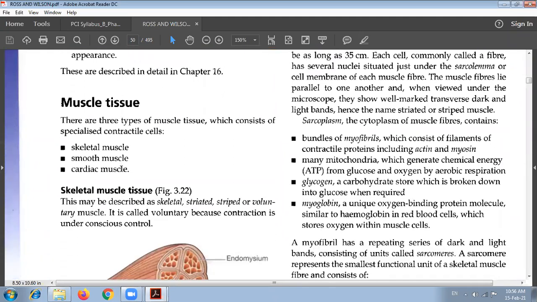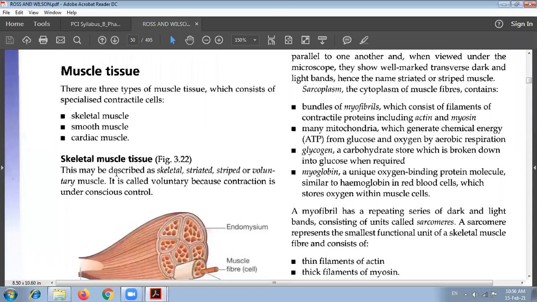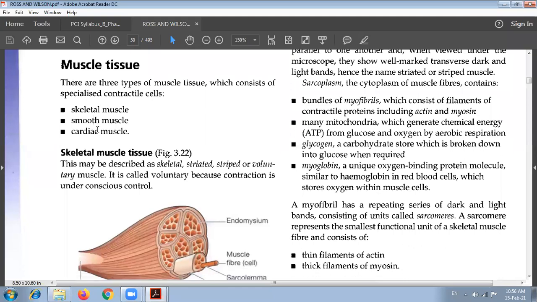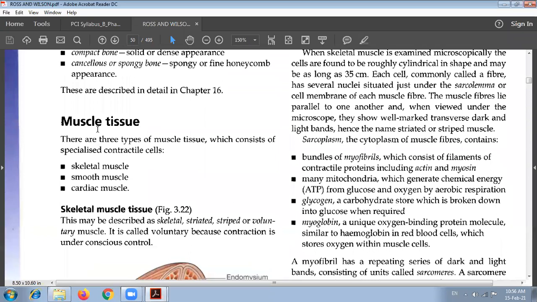The next tissue is the muscle tissue. We have finished connective tissue and its types. You have to cover muscle tissue on your own, and in the next lecture we will discuss it. Muscle tissue has three types: skeletal muscle, smooth muscle and cardiac muscle. I want to give you an assignment here. You have to write a description about muscle tissue.